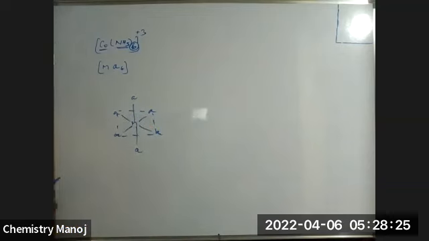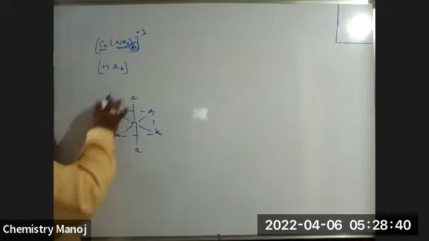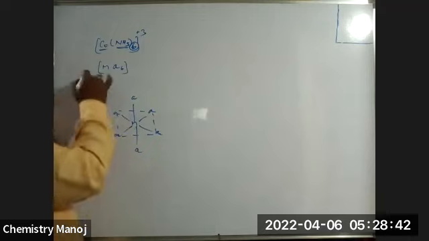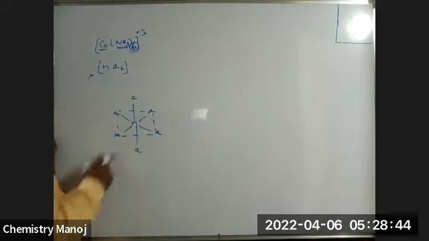My dear, is there any cis or trans you can distinguish? Possible or not possible? Check once. Not possible, sir. That means here cis-trans isomerism is possible or not possible? Because no one is cis, no one is trans, because all ligands are the same. Yes, sir. Here cis-trans isomerism does not exist. Cis-trans isomerism is nothing but geometrical isomerism.